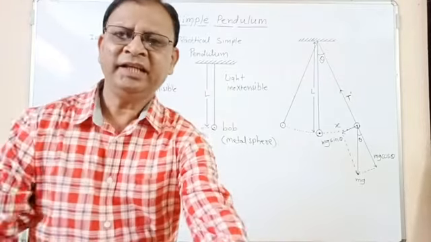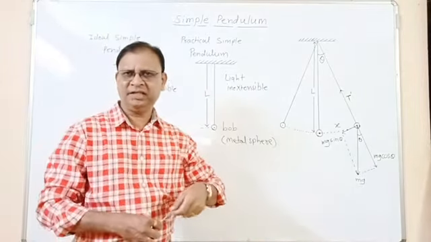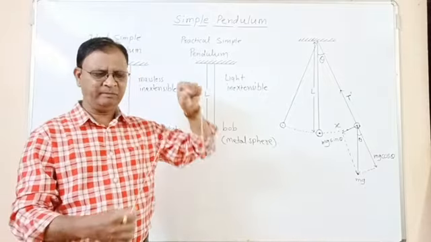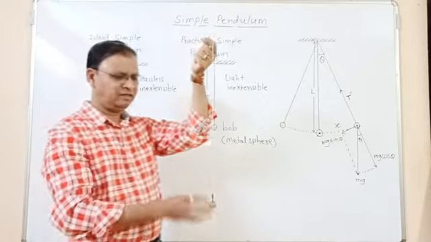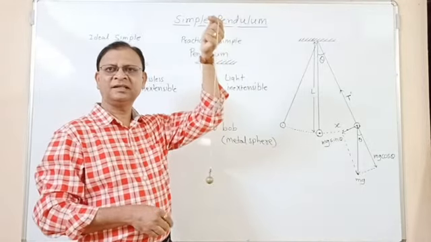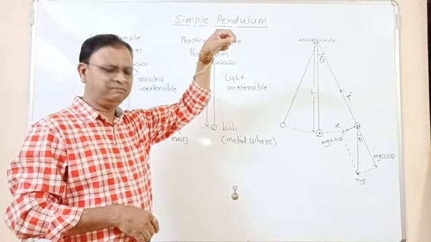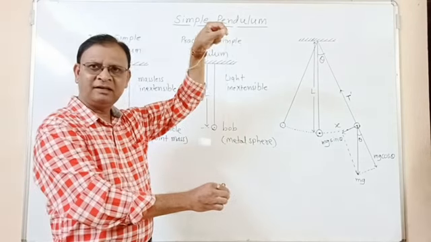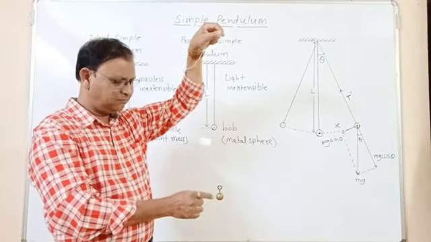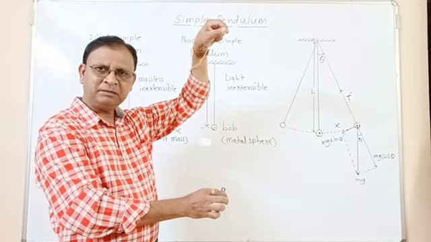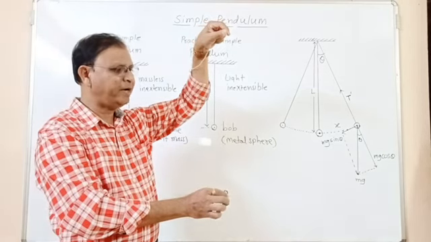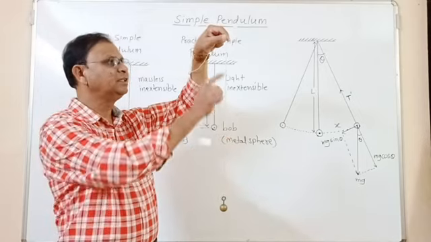And I think you have seen that practical simple pendulum. Here I have a simple pendulum here. This simple pendulum, here there is a metallic sphere of brass, and that metallic sphere is suspended by means of a light string.